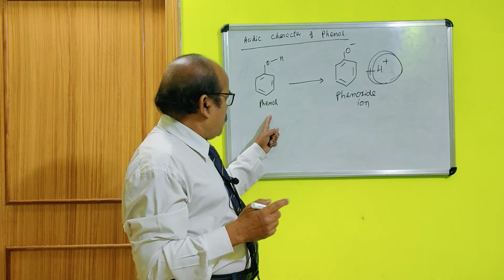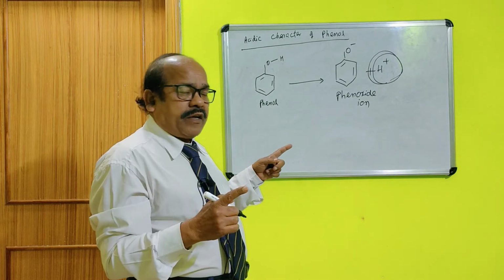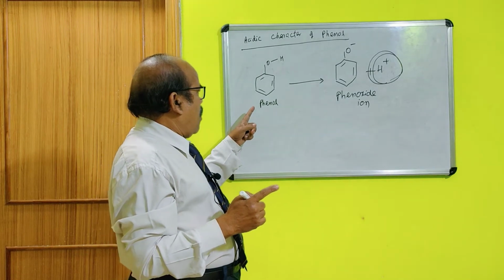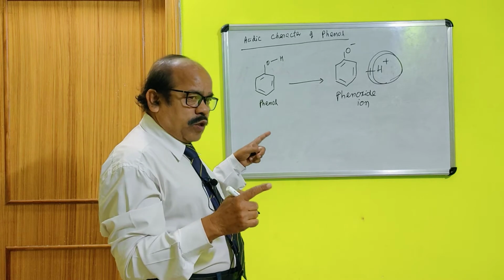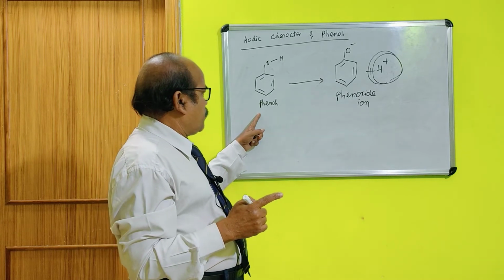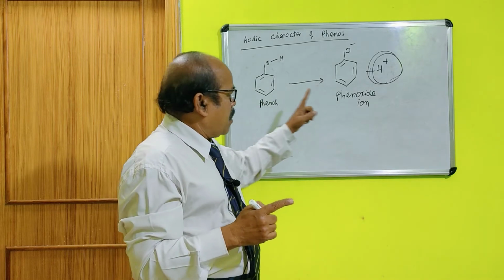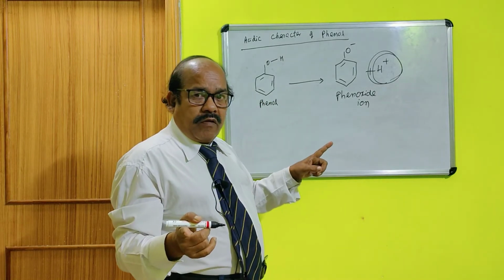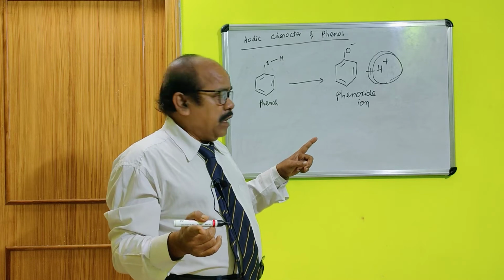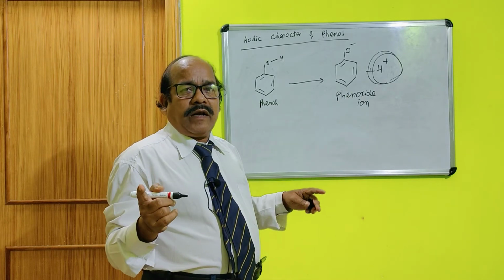For explaining the instability of phenol, we have to show that phenol is not stable and phenoxide ion is stable. Then only H plus ion will be liberated.